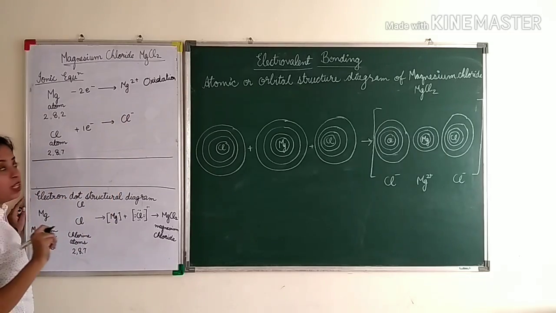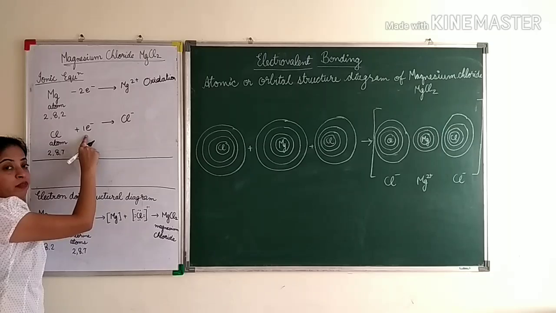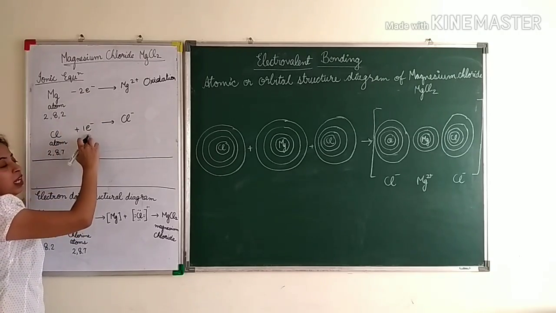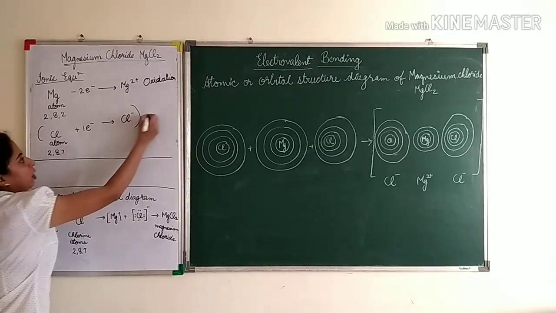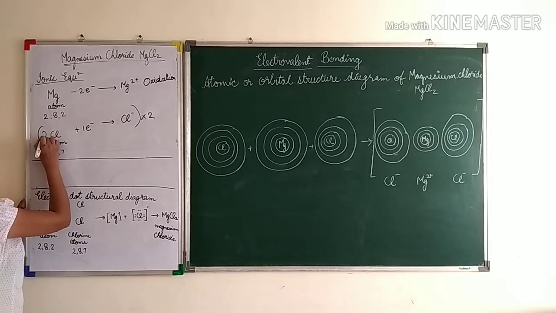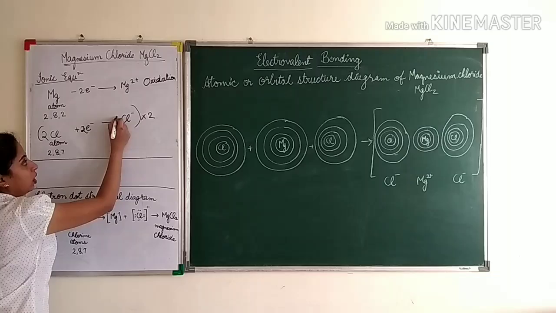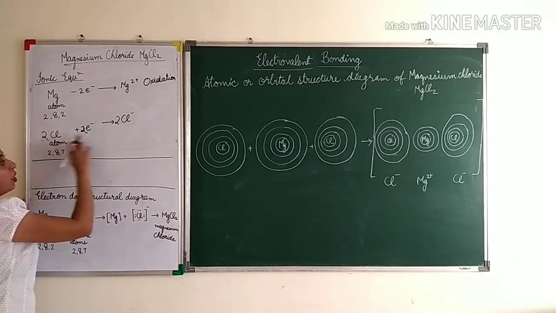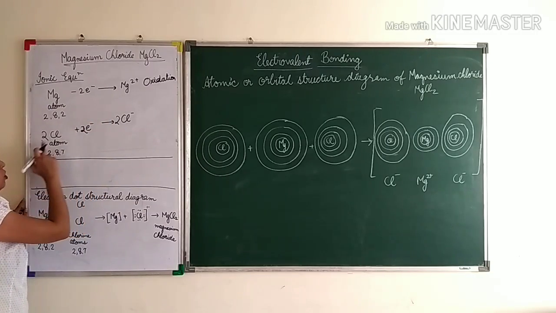But children, see here, there are 2 electrons lost and here there is only 1 electron. Okay, so जितना electron lost हुआ है उतना ही electron gain होना चाहिए. So if we multiply this whole equation by 2, okay, what will we get? We get 2 chlorine atoms. Now from 1 it becomes 2 electrons and here it becomes 2, right? So since we have multiplied it by 2, here 2 electrons are lost, here 2 electrons are gained.